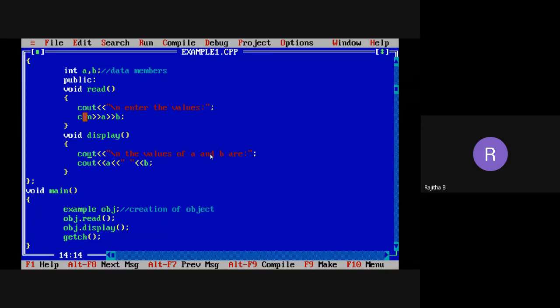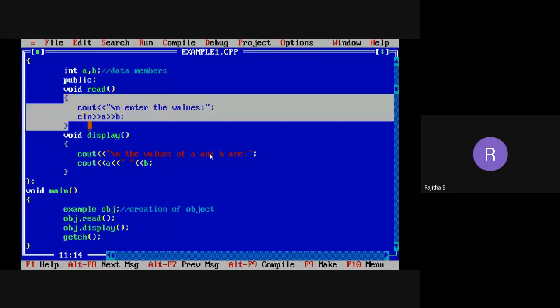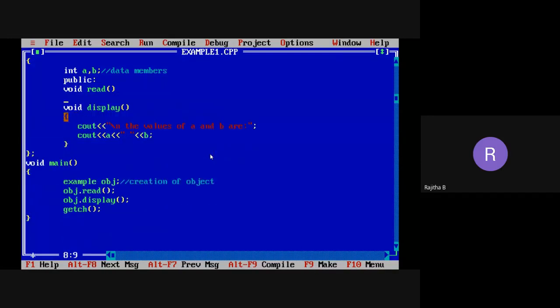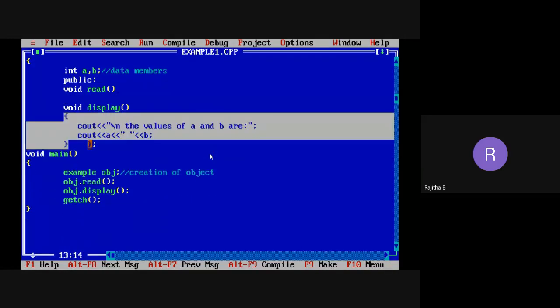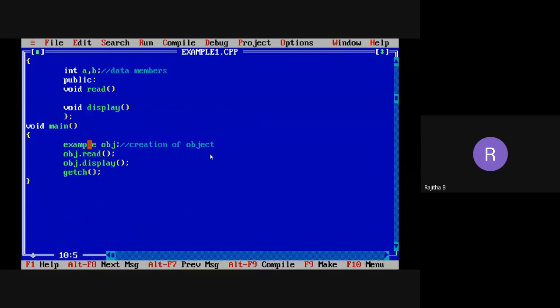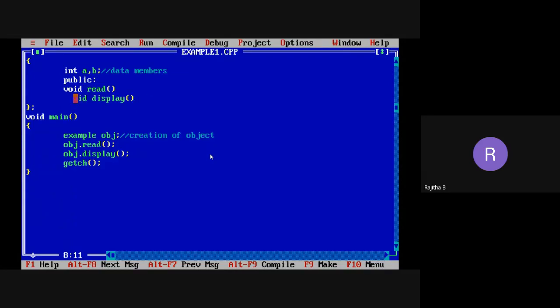Now I want to change some of the program here. I just want to keep these statements here, not the body. Simply, I'm taking the prototype here. You can see here, void read. Simply I'm declaring the functions. That's it. So till now I didn't write any function definition for read and display.